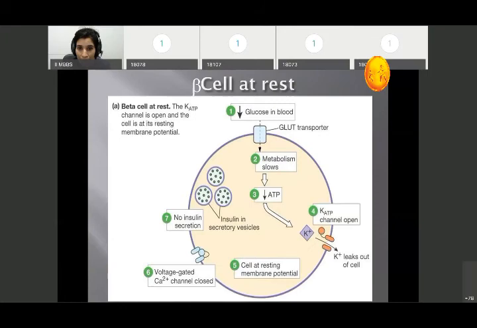The metabolism slows if it is at rest, and ATP production is decreased, so that the potassium channel opens and there is leaking of potassium from the cell. The cell is at resting membrane potential, and there is blockage of the calcium channel, and the insulin stored in the vesicle remains as it is.